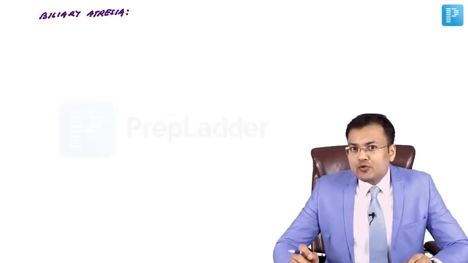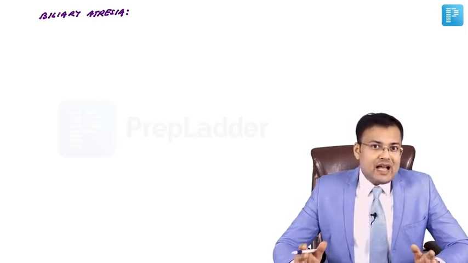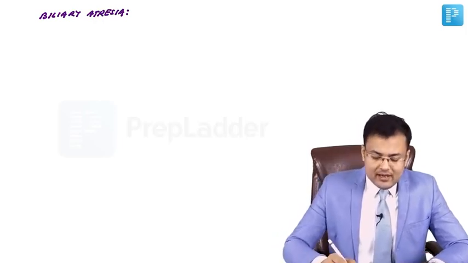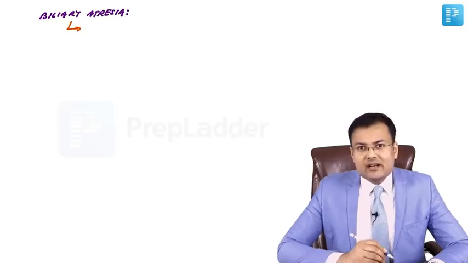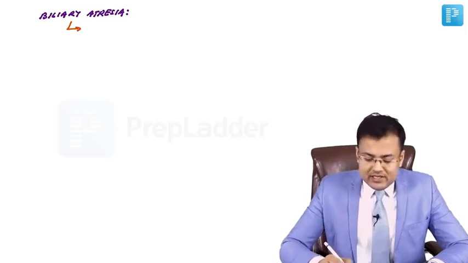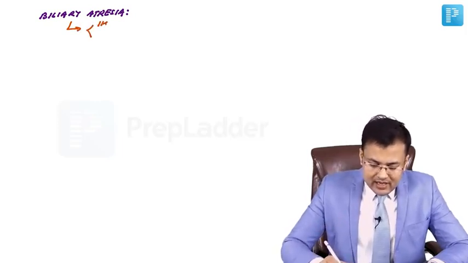Biliary atresia is the most common indication for pediatric liver transplantation. Why? Because in biliary atresia, there is progressive obliteration of both intrahepatic bile duct as well as extrahepatic bile duct.